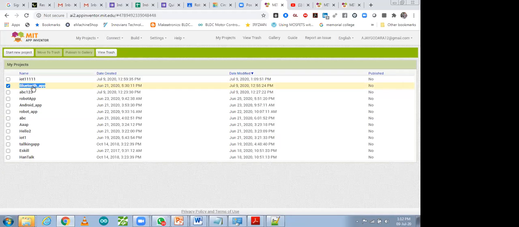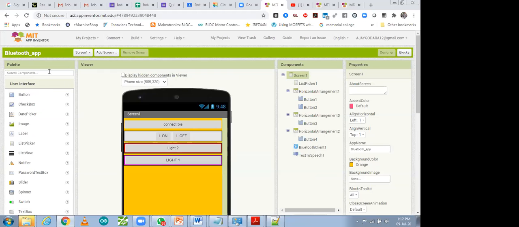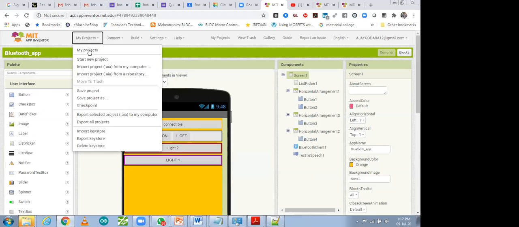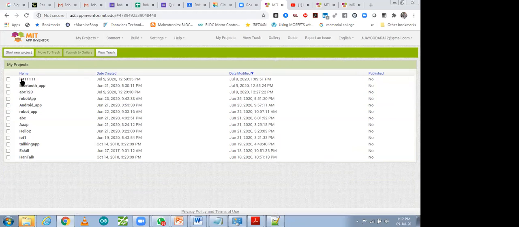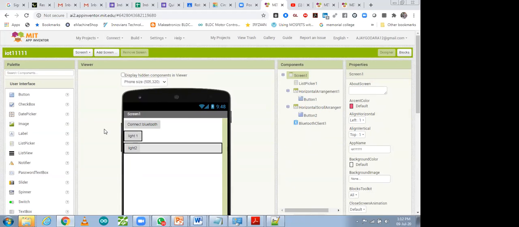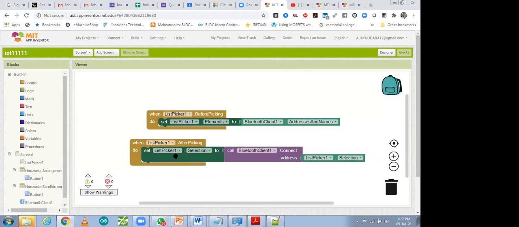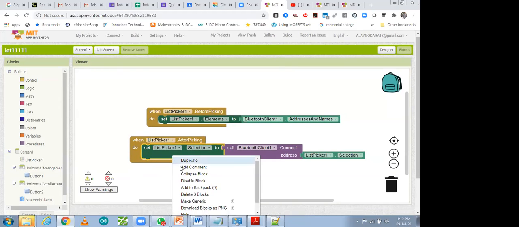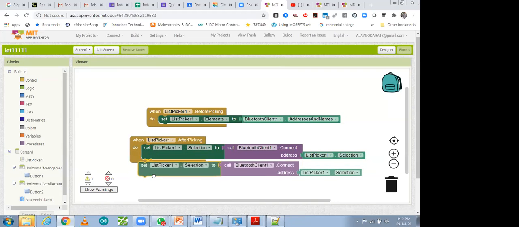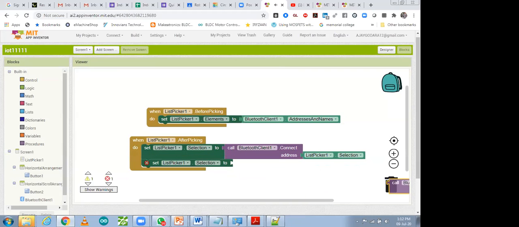Bluetooth app. So we are using another one. The project will get saved automatically over here. No need to worry about the project. Yes. So go to blocks. So this one we have to duplicate. You can duplicate it. This part you can remove.